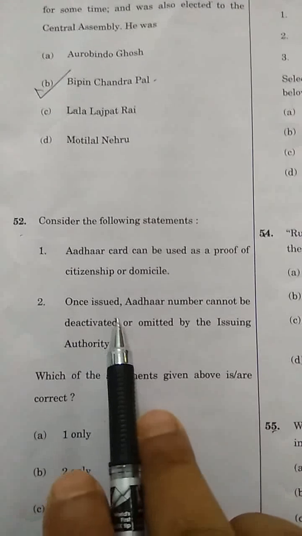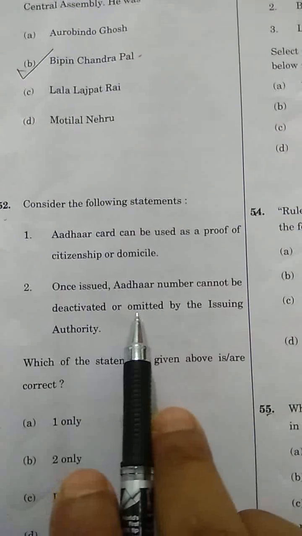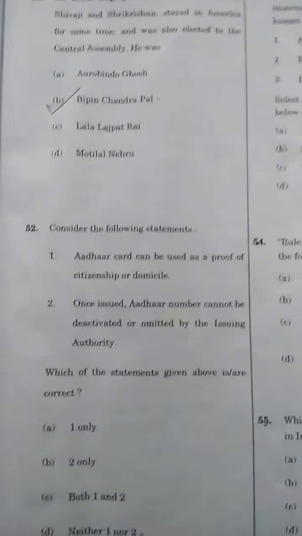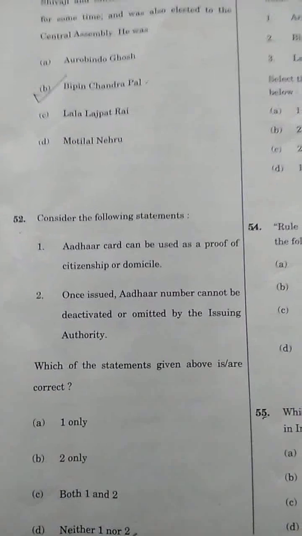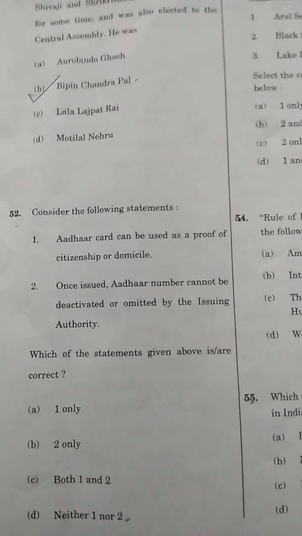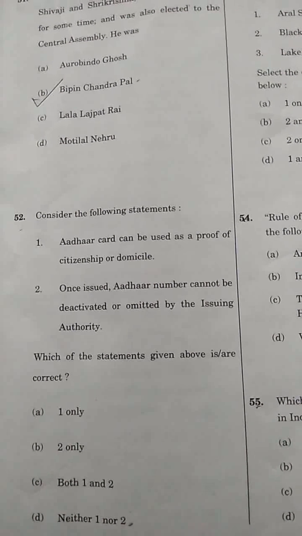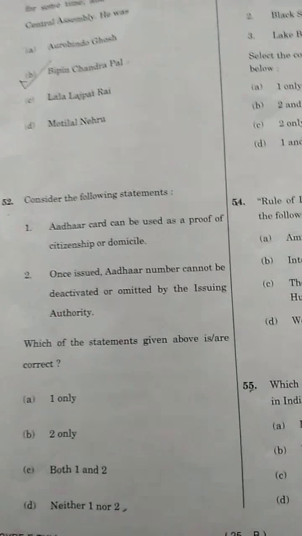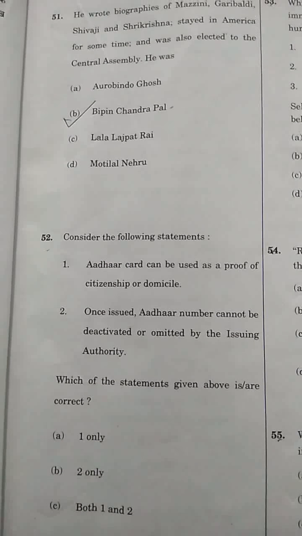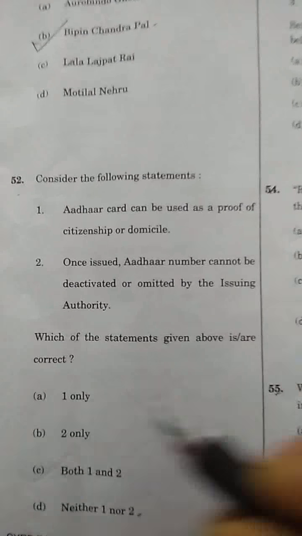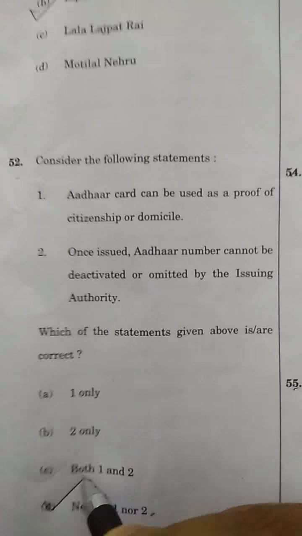Number 2, once issued, Aadhaar number cannot be deactivated or omitted by the issuing authority. Aadhaar number can also be deactivated or omitted by the agency which issued the Aadhaar card to any person. Aadhaar is subject to cancellation. So the answer is neither 1 nor 2. So we have to put a tick on D.